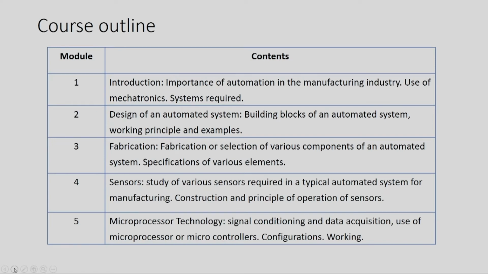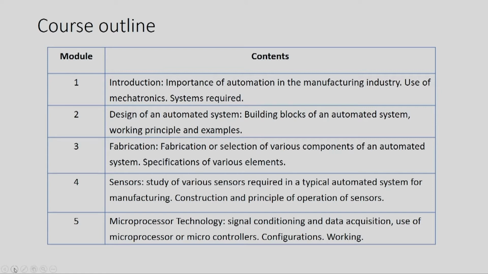The course outline is shown on your screen. The course has 12 modules. In module 1, we will be studying the importance of automation in the manufacturing industry. We will study the meaning of mechatronics.